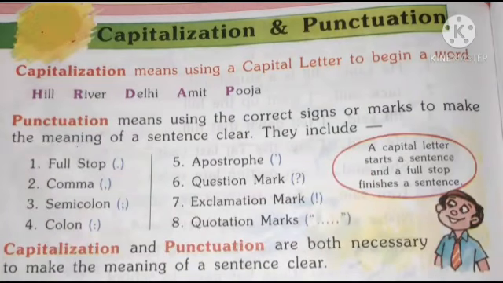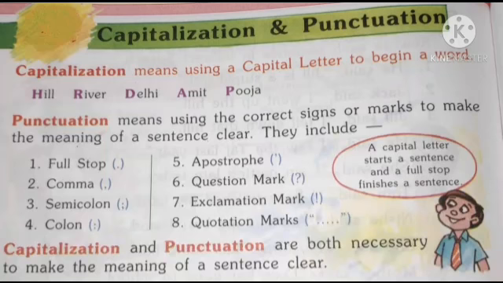Capitalization means using a capital letter to begin a word like hill, river, Delhi, Amit, Puja. Here you can see the first letter of these words is capital. And punctuation means using the correct signs or marks to make the meaning of a sentence clear.